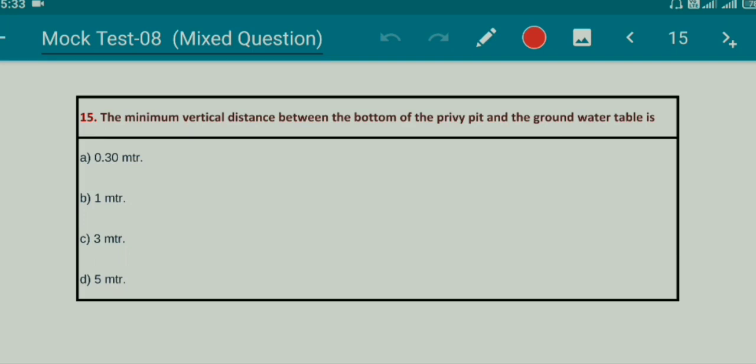Last question. The minimum vertical distance between the bottom of the private pit and the groundwater table is option A, 0.30 meter, option B, 1 meter, option C, 3 meter, option D, 5 meter. Option B is the right answer, which is 1 meter.